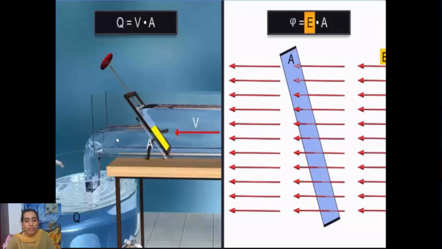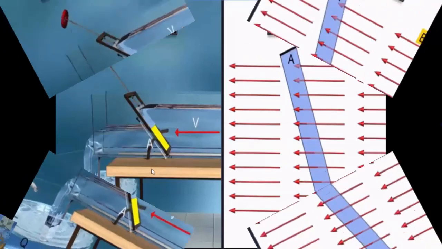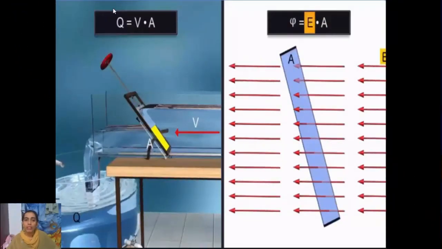So the water flow which is linked with this area, that water we call water flux in this example, right? Just like the water flux depends on two quantities, that is the velocity of the flowing water and the area of that window from which it is passing, similarly, electric flux, which is represented by phi, depends upon two factors.